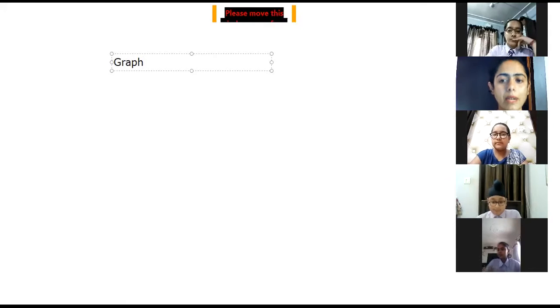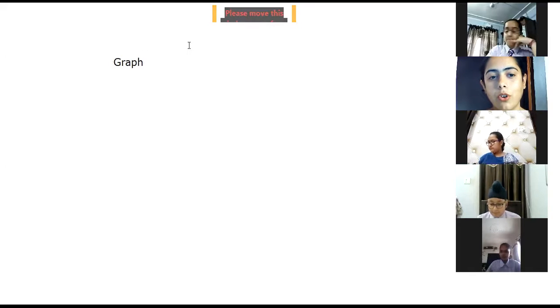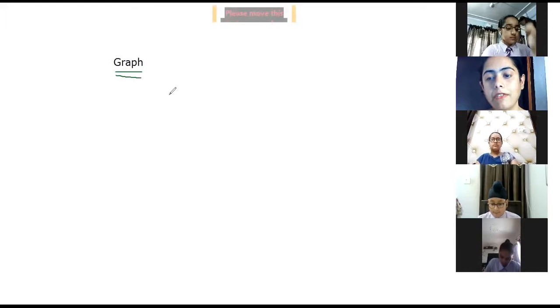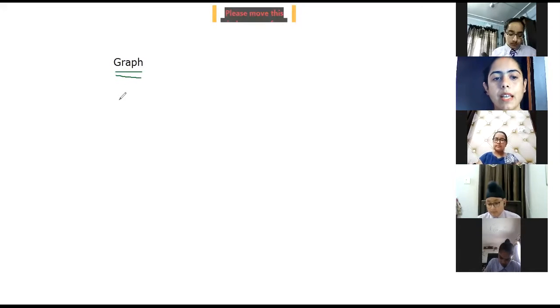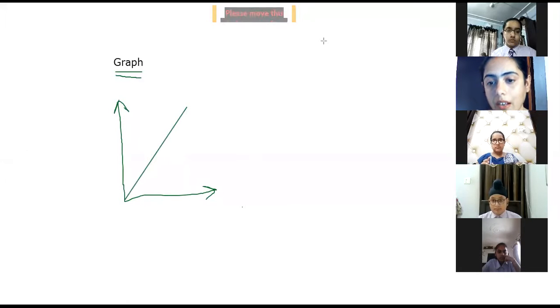We can represent that by table also. But the main reason for using the graph is to make it more convenient and easy for the normal person. Maybe somebody is not able to deal with the numbers so well. For example, let's say I call one of your parents and I want to show your progress card, the graph showing the progress. I tell the parent that your child's graph is like this, meaning it keeps on increasing, your child is doing very well.